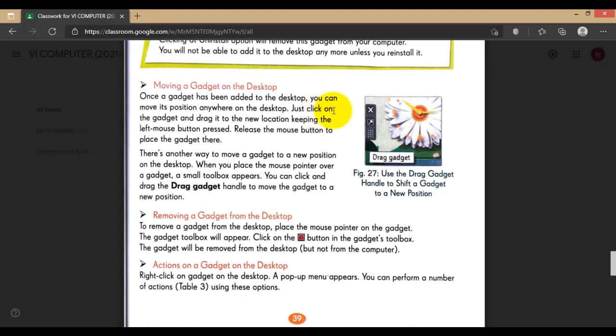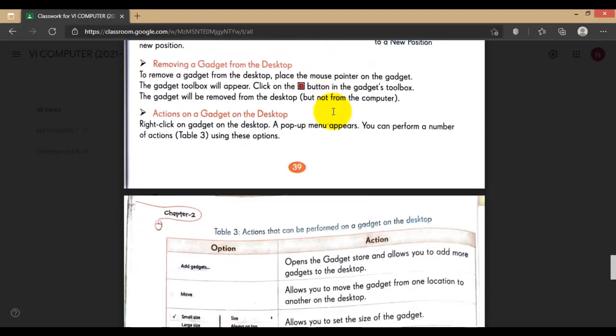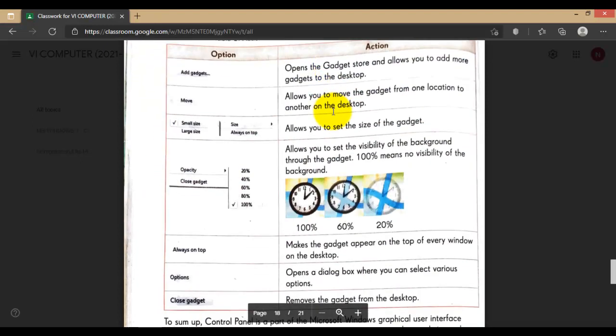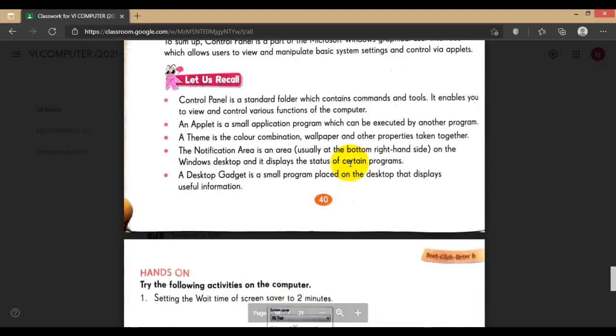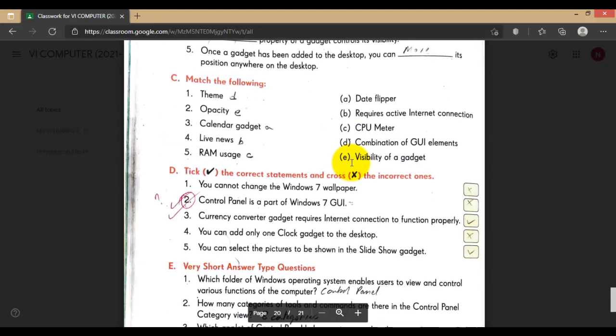You can drag the gadget from one place to another also. You can add and remove from the setting. We have discussed this one in our previous class. So let's go to our question and answer form.